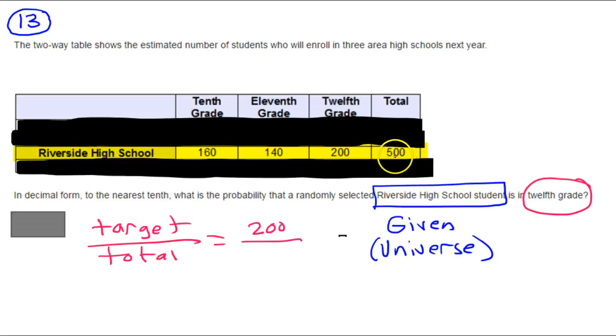And the total in this smaller universe is 500. So we're talking about 200 out of a total of 500. Dividing both numbers by 100, that's 2/5, which as a decimal is going to be 0.4 or 40%.